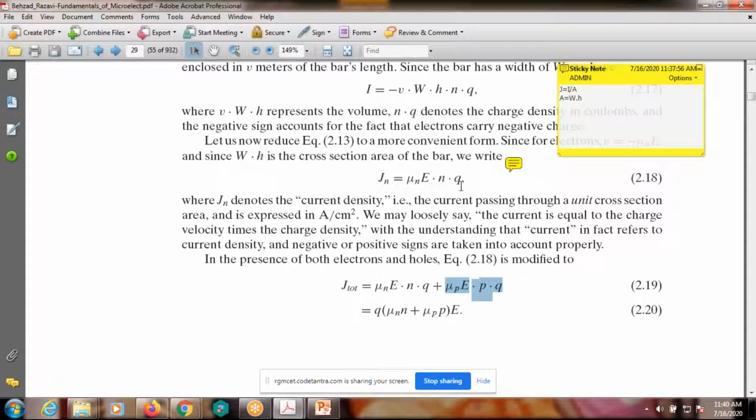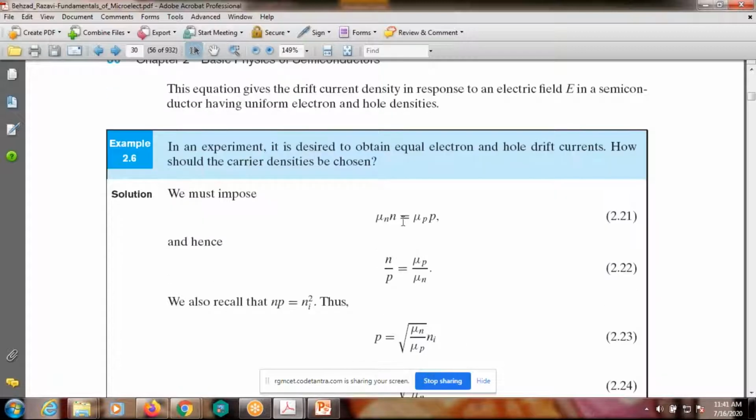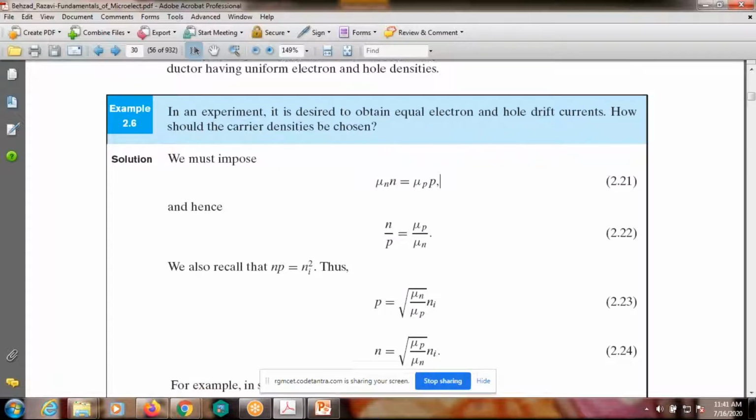In that, what are the common values? E is common and q is common, the electric field and the charge. The remaining two variables are mu n here and mu p there, and here the electron density n and here the hole density p. Now the currents are equal, so if you require equal electron and hole drift current, the condition is mu n n is equal to mu p p. From that, simplify: n by p is equal to mu p by mu n.